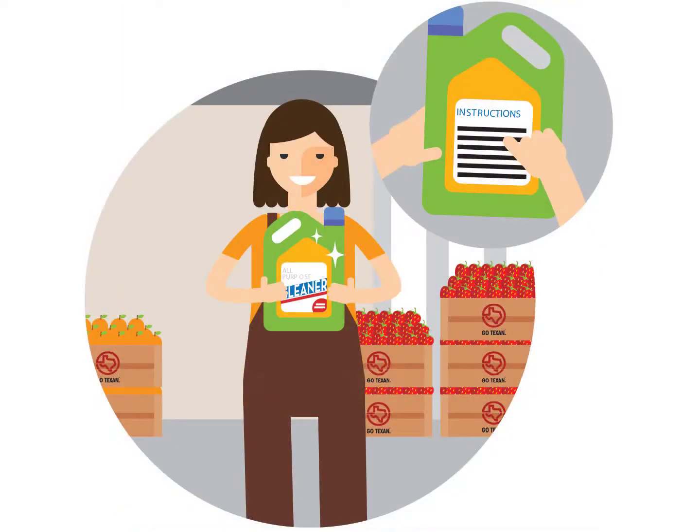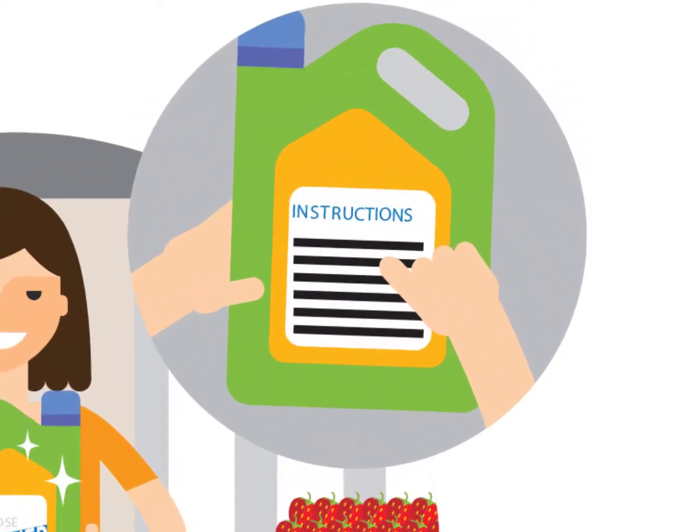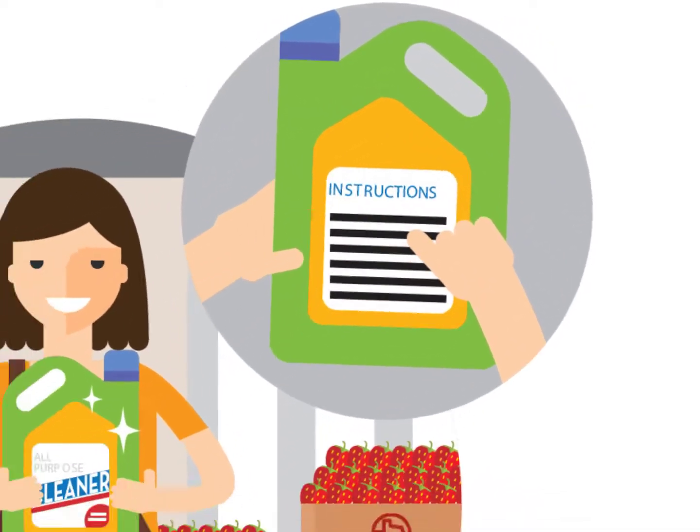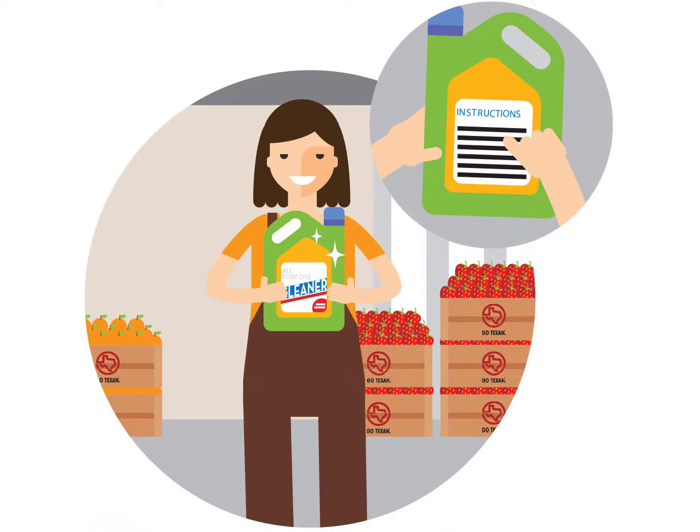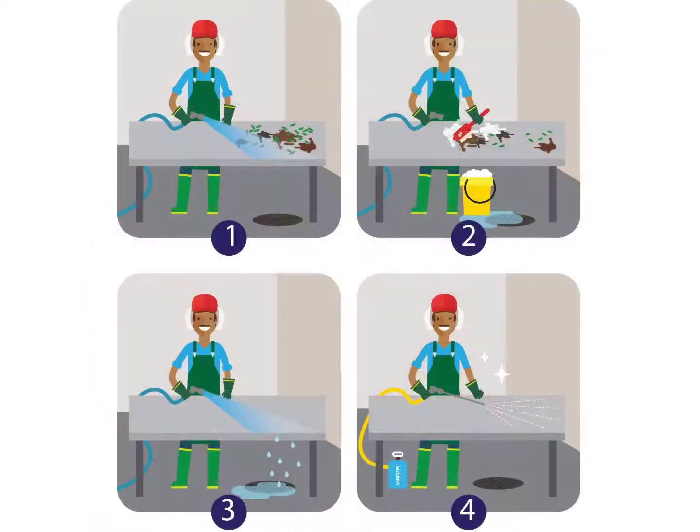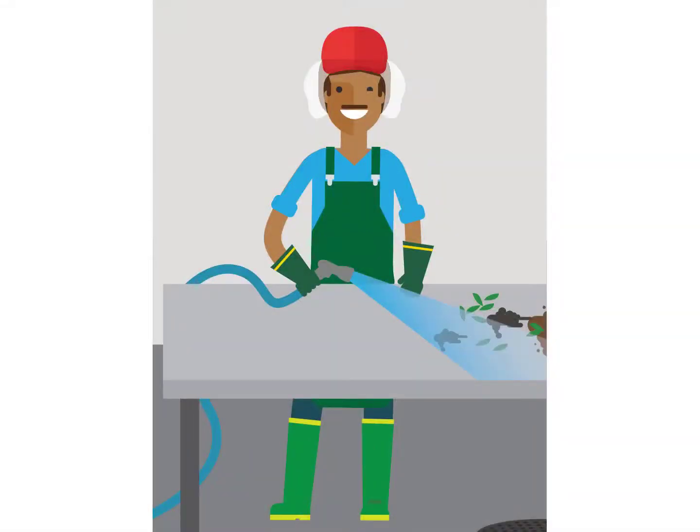When you work with detergents and sanitizers, read the label and follow directions carefully. If you don't understand the instructions, ask your supervisor how to use them. Let's take a look at the cleaning process. Before cleaning, it's recommended to wear an apron, hair covering, and gloves.